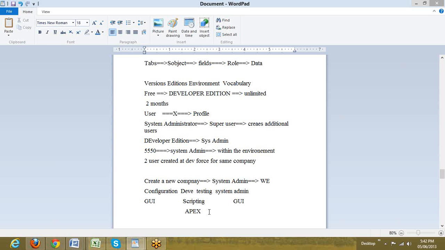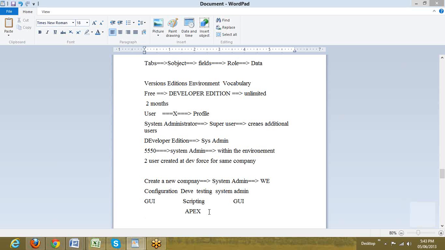Fine. Anything else? Yeah, Harish, one last question. I have created my credentials in Salesforce with my employer. So, can I create another profile with a different email ID? Yes. N number of usernames you can create, n number of accounts you can create with the same email ID. The username should not be repeated. The username should be unique.